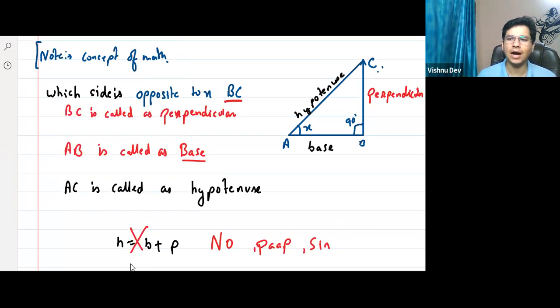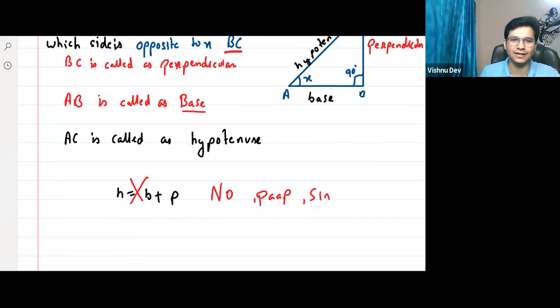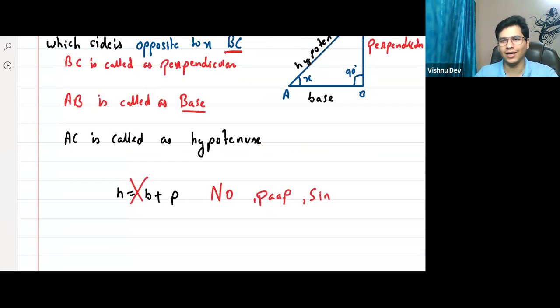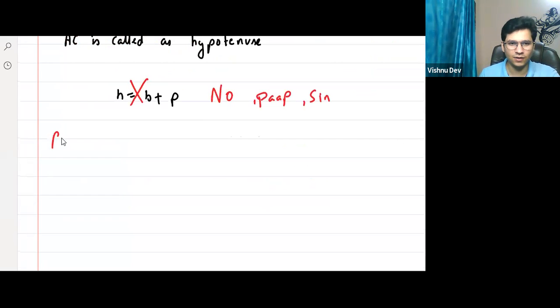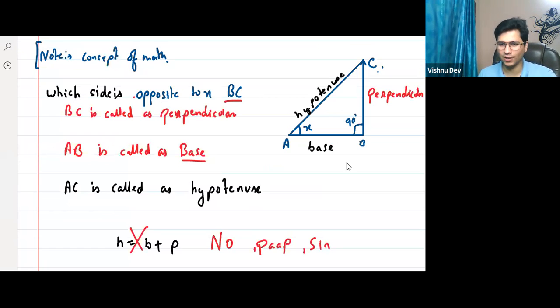Sir, how can we relate then? If it is paap, then how can I relate? There's a relationship, right? There's a relationship which is again given by a scientist, or mathematician. The name of that mathematician was, again, when you talk about the name, it is always not easy. The name of the scientist was Pythagoras. So he basically gave the relationship between these three brothers. H means hypotenuse, B means base, P means perpendicular.